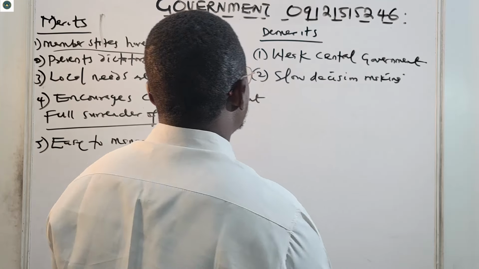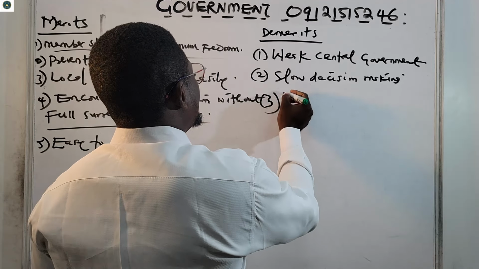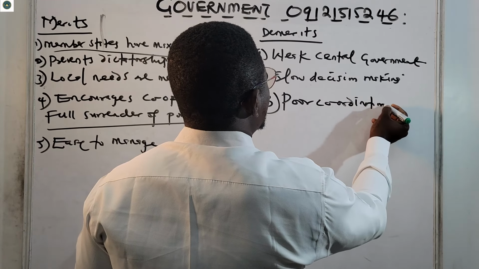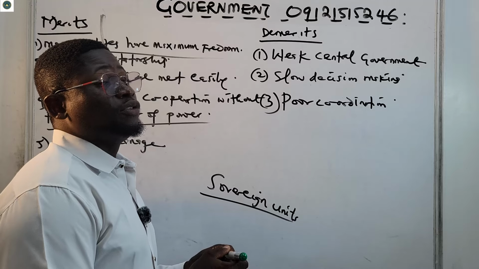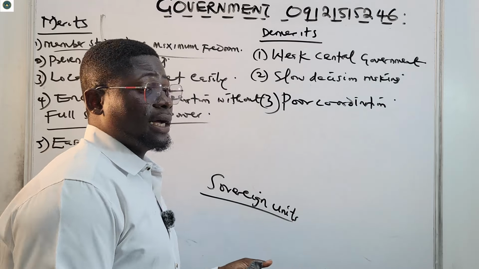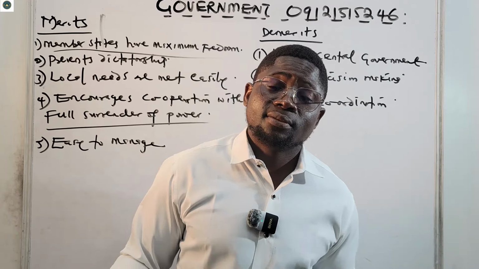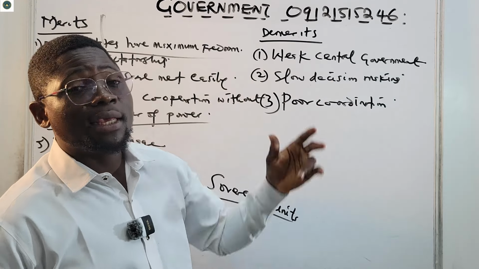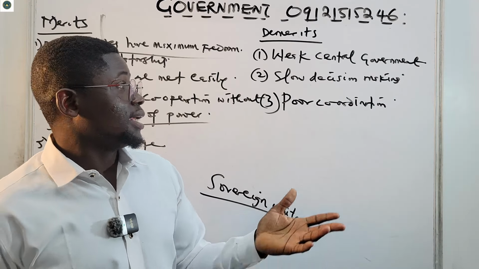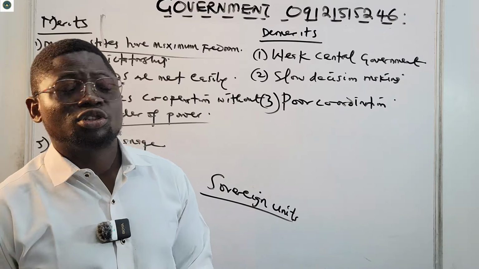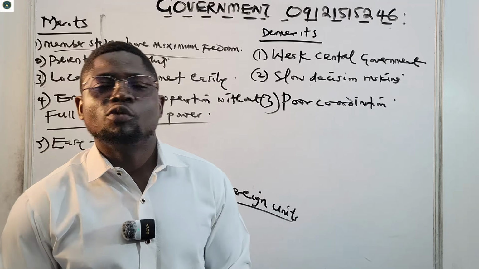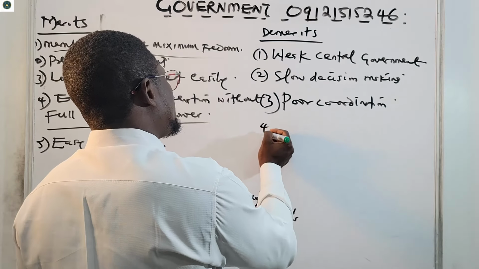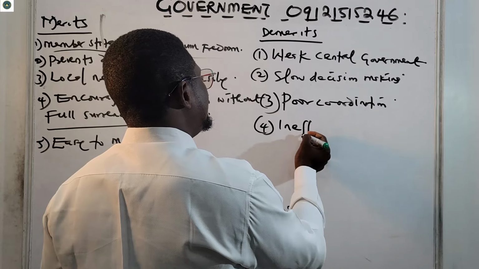And then number three, poor coordination. Some states may refuse orders from the center. The center can give an order and the state will refuse. Yes, they can decide to refuse, because the central government is weak. So there's poor coordination. Some states may refuse orders from the center. It's very possible, it happens a lot. Then number four, we have ineffective defense.